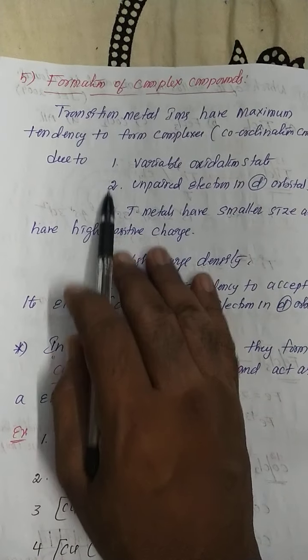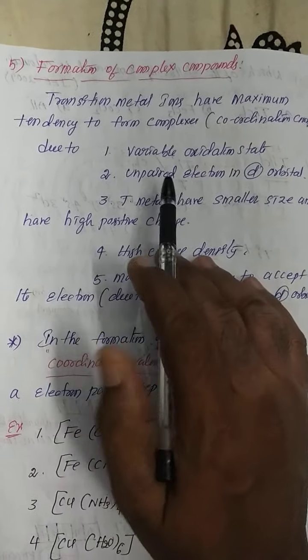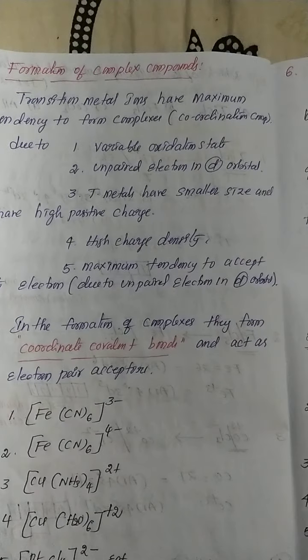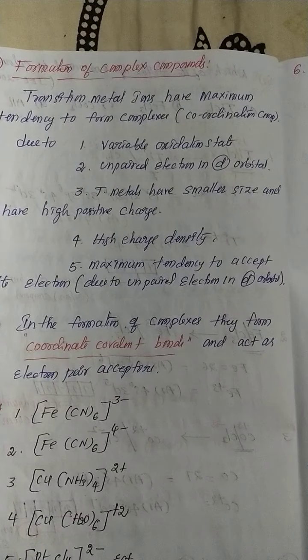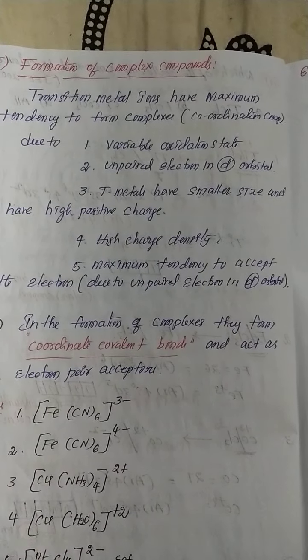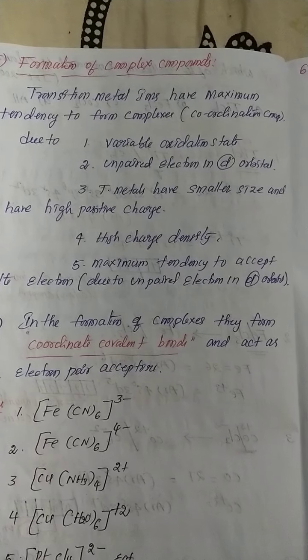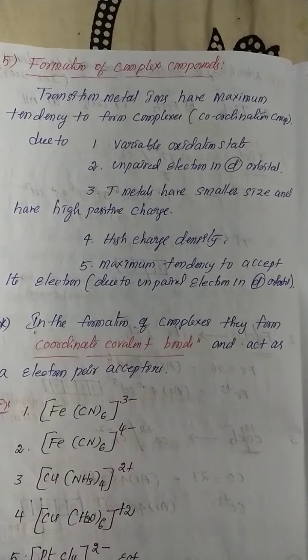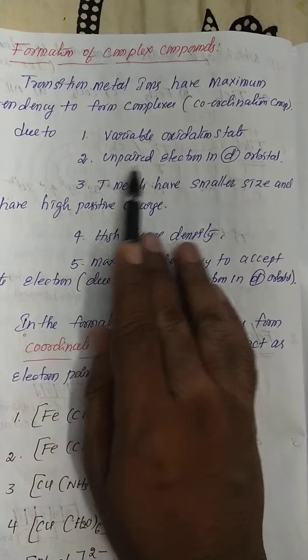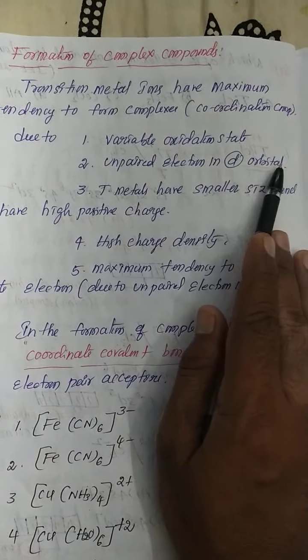So what is the reason? See, there are 3 reasons here. Number 1 is the variable oxidation state. D block elements show different kinds of oxidation states, variable oxidation state. That is also one of the reasons they easily form complex compounds. And the second one is unpaired electrons in the d orbital.